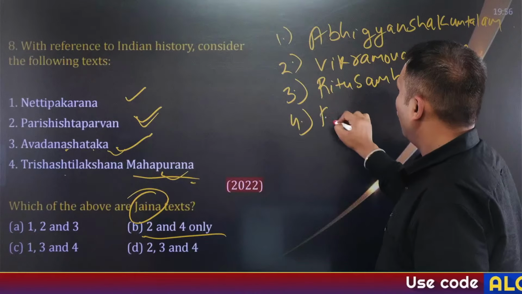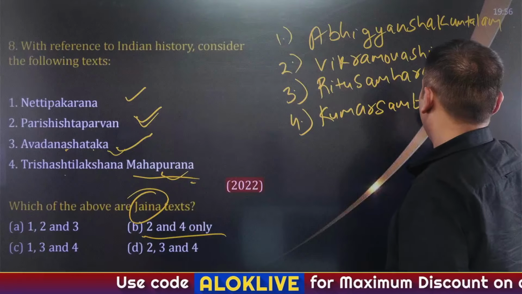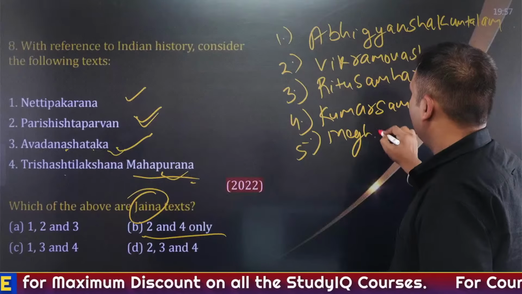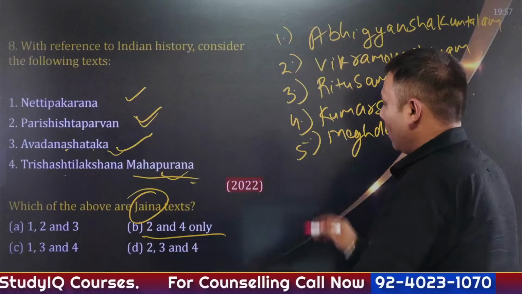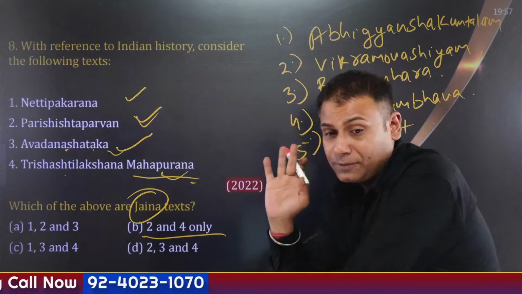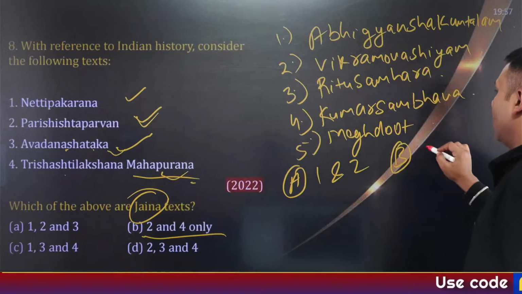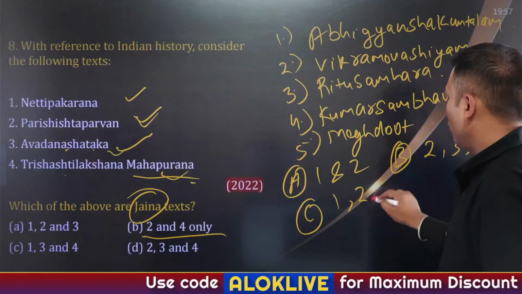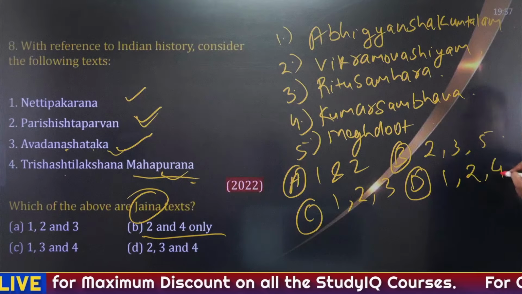Fourth, Kumar Sambhav. Fifth, Meghdoot. I'll also write the options. Take a wild guess now. A, 1 and 2. B, 2, 3, 5. C, 1, 2, 3. And D, 1, 2, 4.